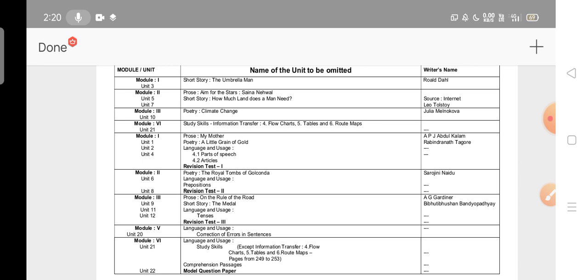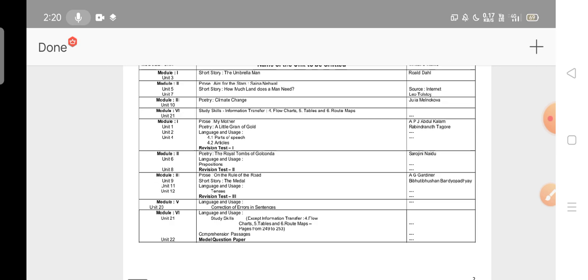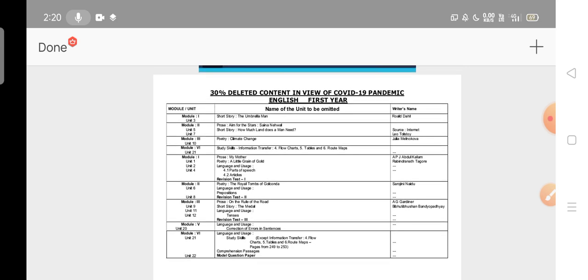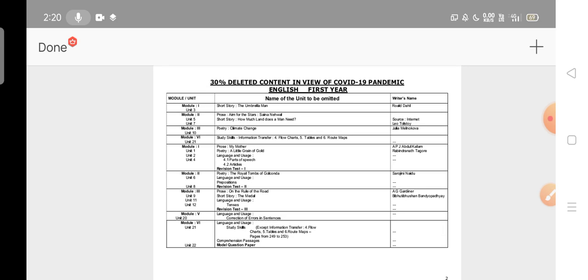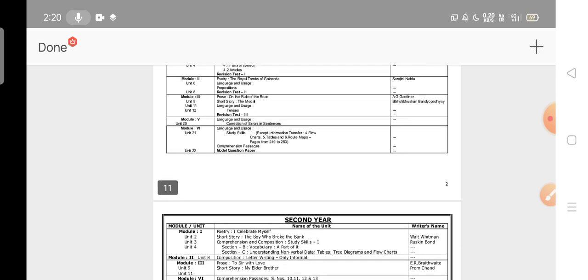Source internet. Then the authors, I think: Julia, Menkova, APJ Abdul Kalam, Rabindranath Tagore, Sarojini Naidu. These topics are no need to read actually. So once again go through the 30% deleted content in view of the COVID-19 pandemic, English first year. It's clear to everyone. So this is the 30% deleted topics in English for all the vocational groups. It's clear to everyone.